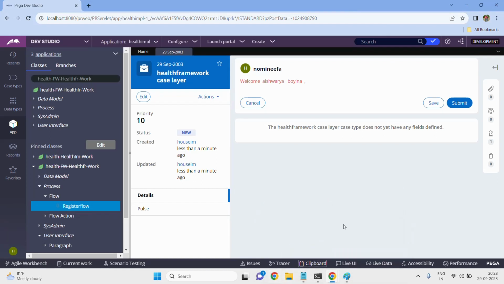Where can you find the clipboard? In the bottom toolbar you will find all these things. Clipboard and tracer are two debugging tools, and here is Live UA. In some cases Live UA is also called one of the debugging tools. Simply remember that tracer, clipboard, and Live UA are the three debugging tools. But among them, clipboard and tracer are the two most commonly used.